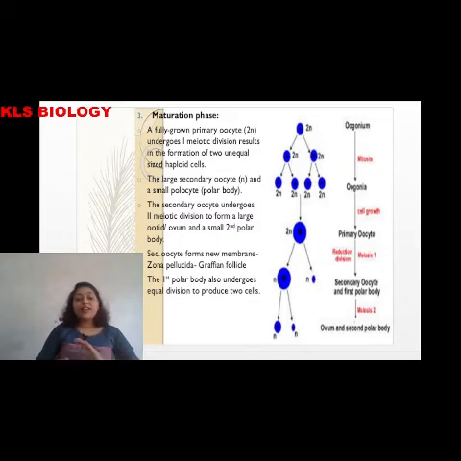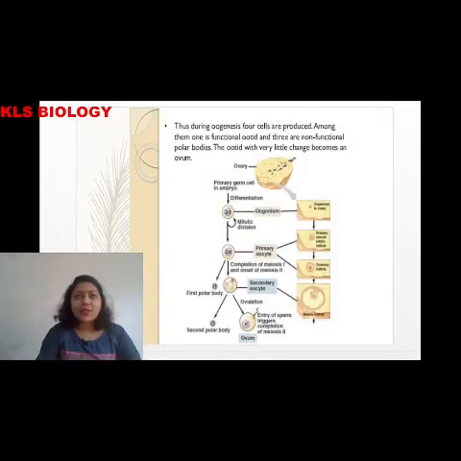So the ratio between spermatogenesis and oogenesis is 1:4, 1 ovum and 4 sperms. From one cell, 1 ovum formation takes place, whereas in spermatogenesis all 4 spermatids are seen. So this is about oogenesis.